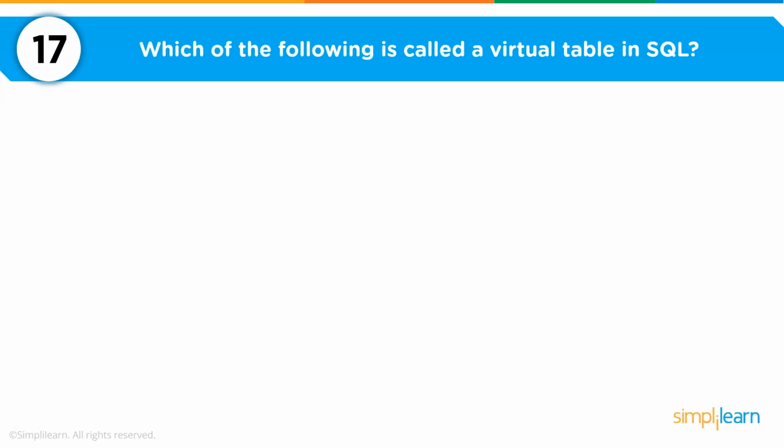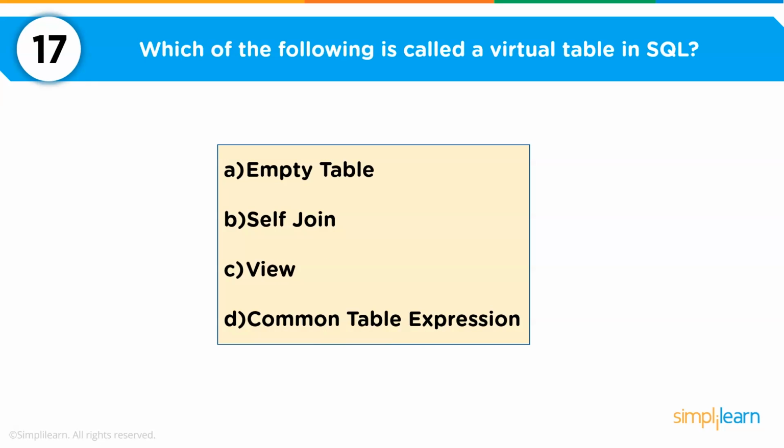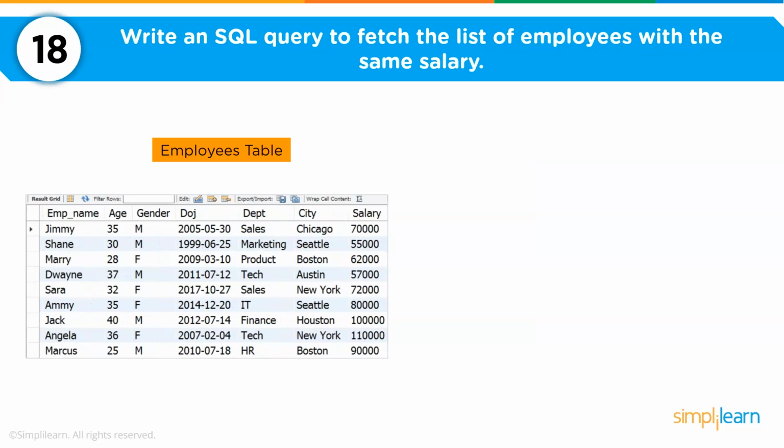So the 17th question is: which of the following is called a virtual table in SQL. So again we have a multiple choice question. So the answer is view. You can see here. So view is a virtual table that has rows and columns as they are in a real table in the database. Now we can create a view by selecting fields from one or more tables present in the database. Next, moving to the 18th question.